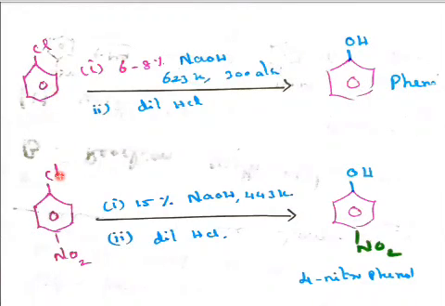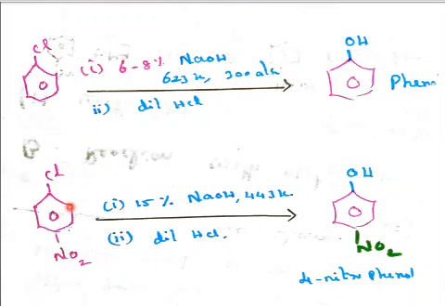Chlorobenzene with 6 to 8% sodium hydroxide, 623 Kelvin temperature, 300 atmosphere. Immediately we can say it is Dow's process. At this temperature, dilute HCl is added. So NaCl will be released, OH will be substituted. It is called phenol.